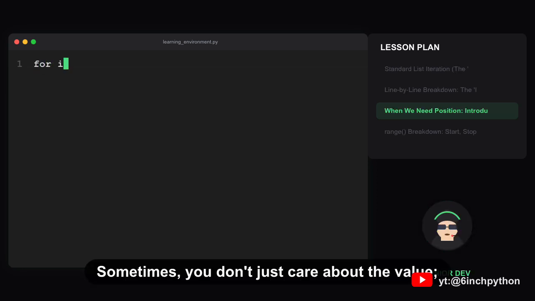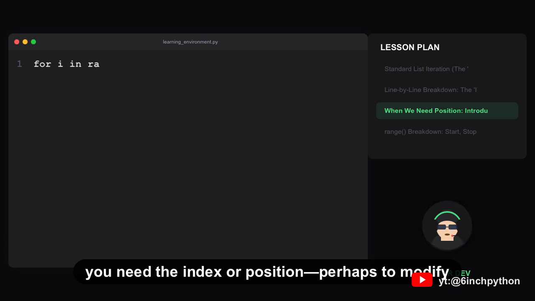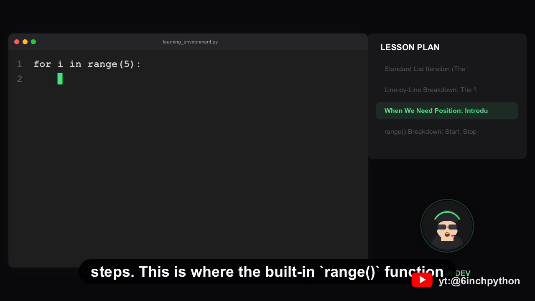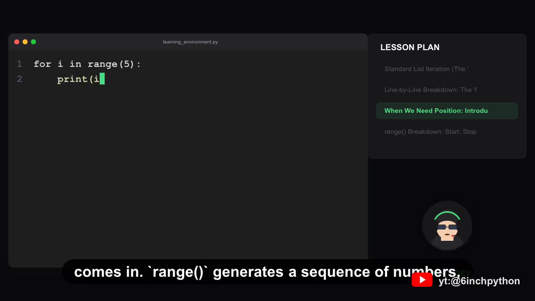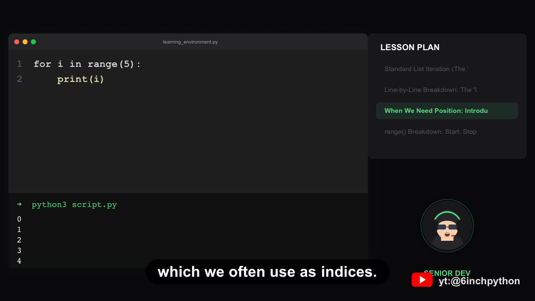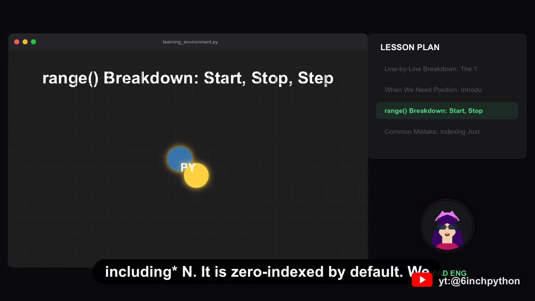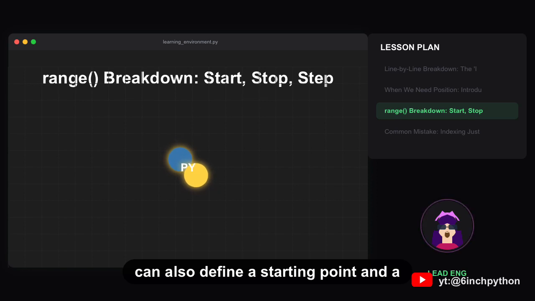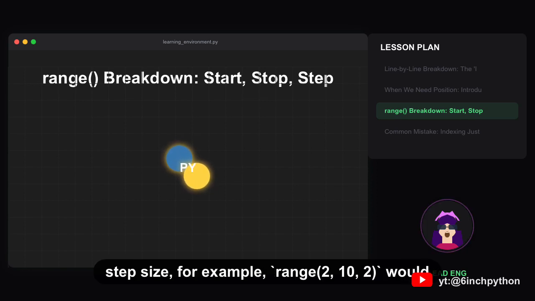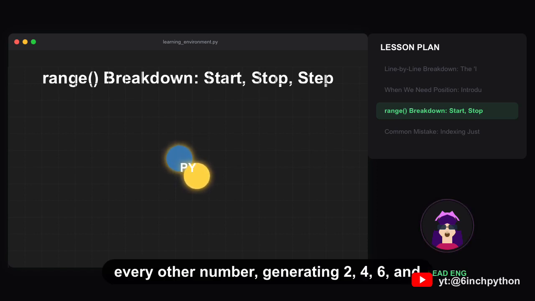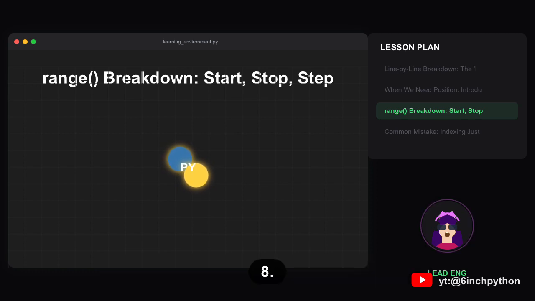Sometimes you don't just care about the value, you need the index or position, perhaps to modify the list in place or to count the steps. This is where the built-in range function comes in. Range generates a sequence of numbers, which we often use as indices. Remember, range of n generates numbers up to, but not including n. It is 0 indexed by default. We can also define a starting point and a step size. For example, range of 2, 10, 2 would start at 2, stop before 10, and skip every other number, generating 2, 4, 6, and 8.